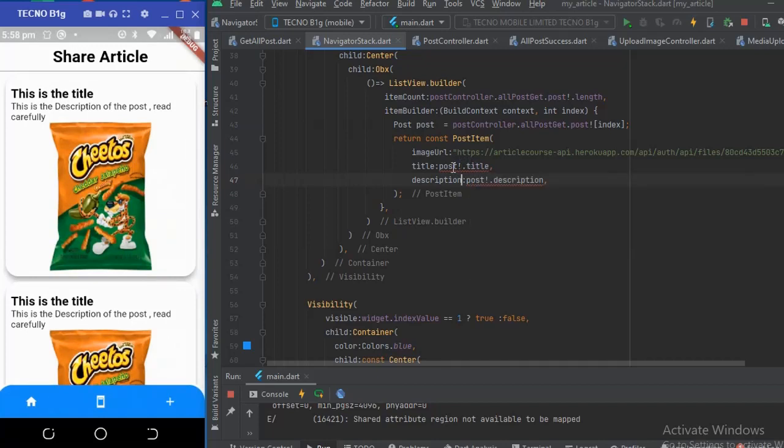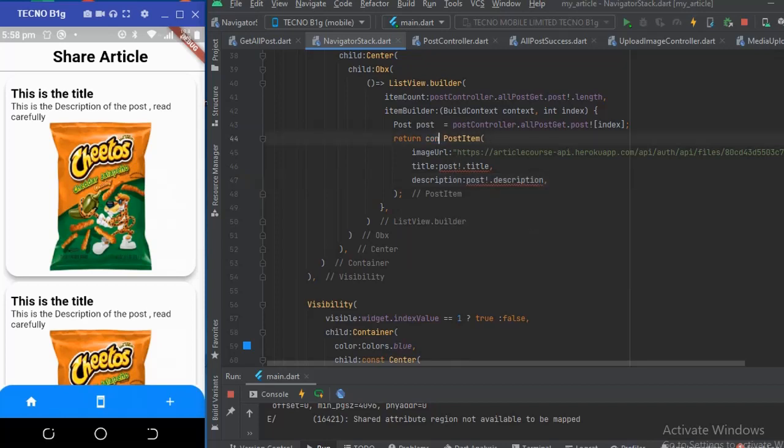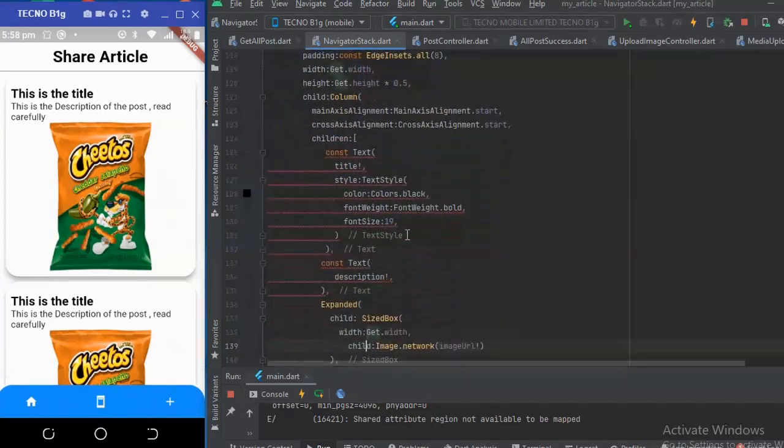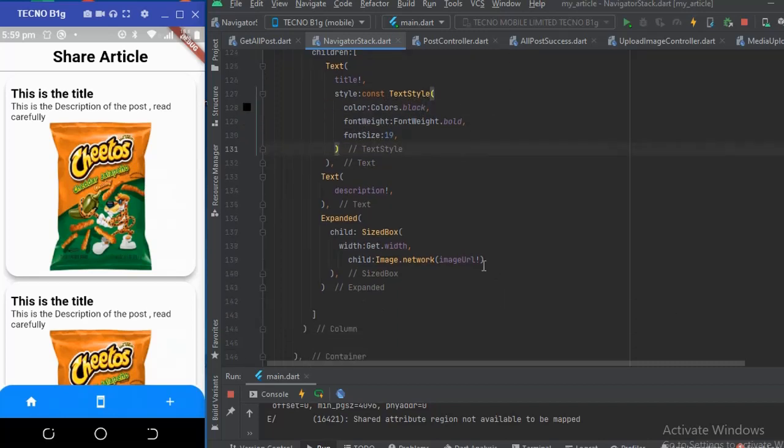But it's showing me a red line. I don't know why. Let's go back. Let's get this constant out. We don't need that. No, we don't need this either. Coming back to the post item, what we need here is to get this constant out, and then this will be a constant here. Okay, so now we have to deal with this image URL.